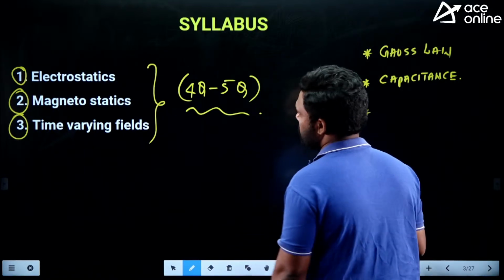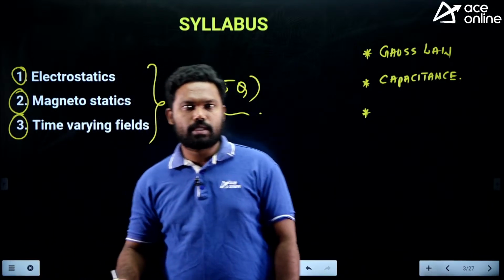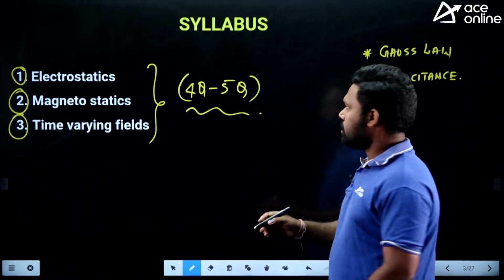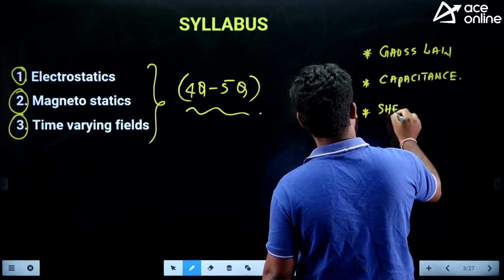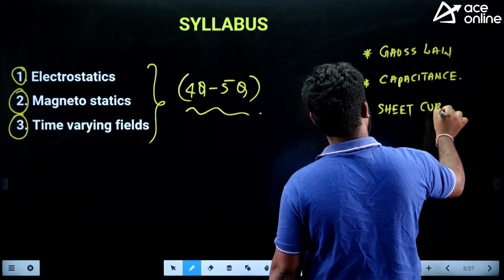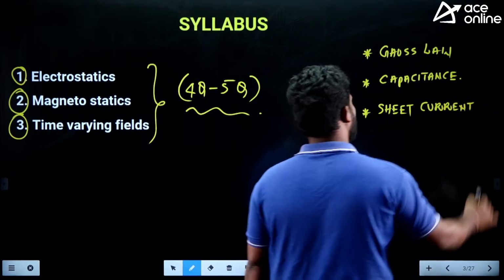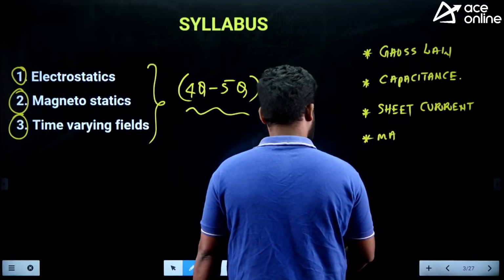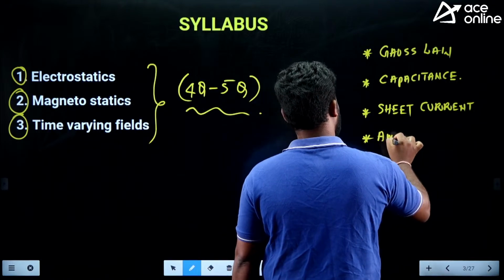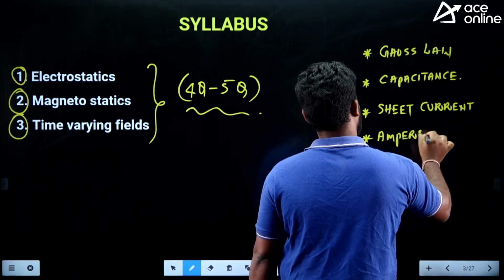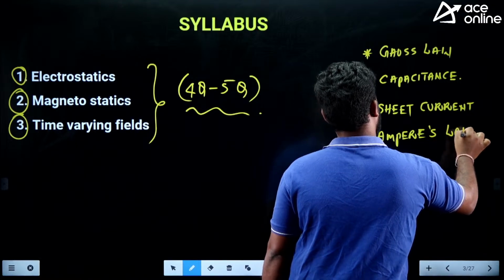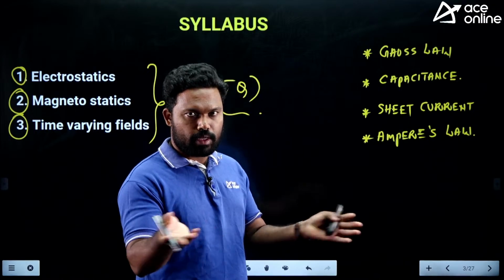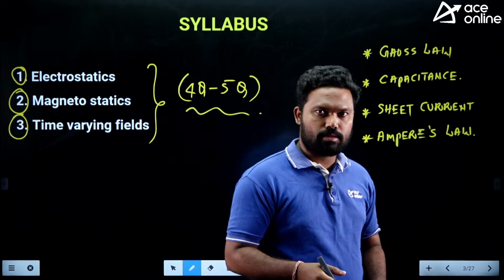From the magnetostatics, what are the things I have covered in this revision session? Magnetic field due to finite length conductor, infinite length conductor, and magnetic field due to circular loop. You have to get one more thing here: sheet current, magnetic field due to infinite sheet current. Important things I am writing. The other one is Ampere's law. Anyhow, you have to go through the entire syllabus. This is just a survey based on the previous papers, so on these topics there were questions.